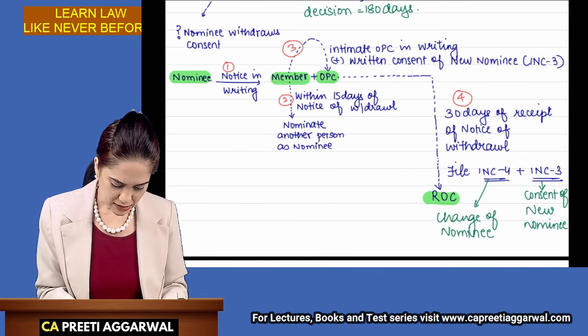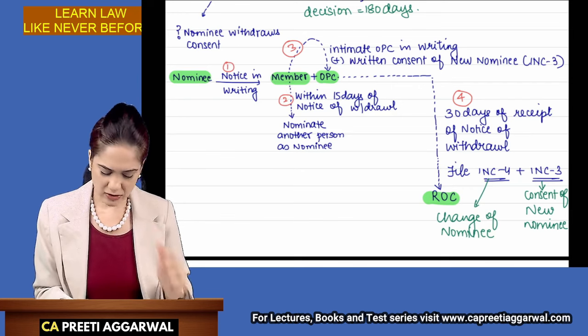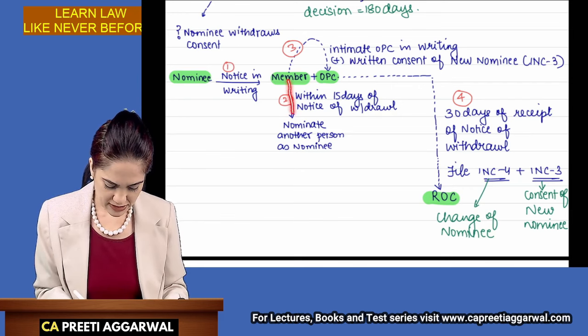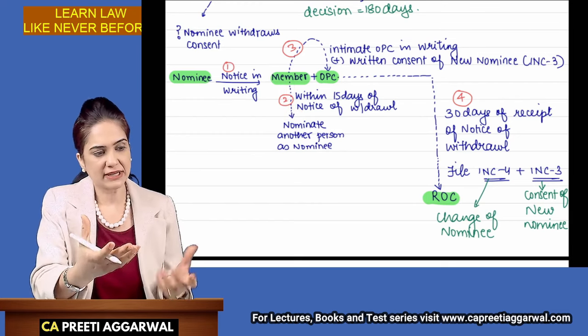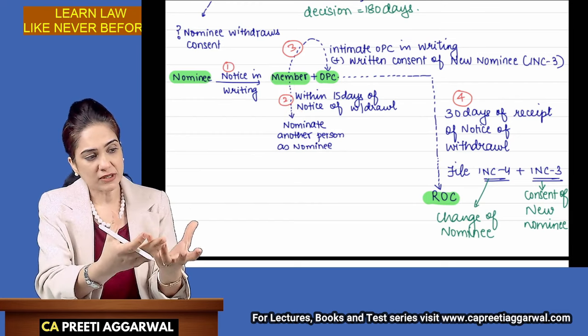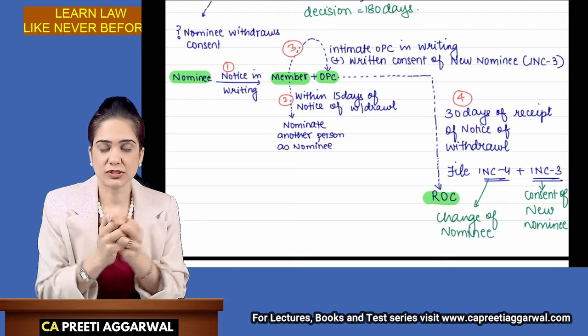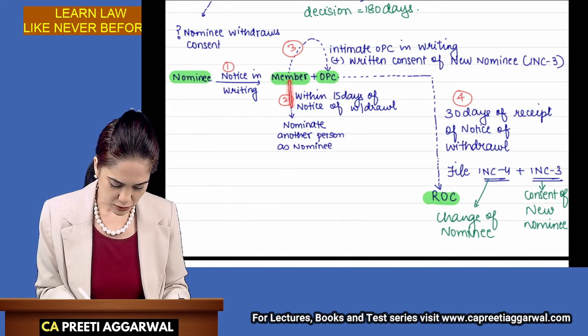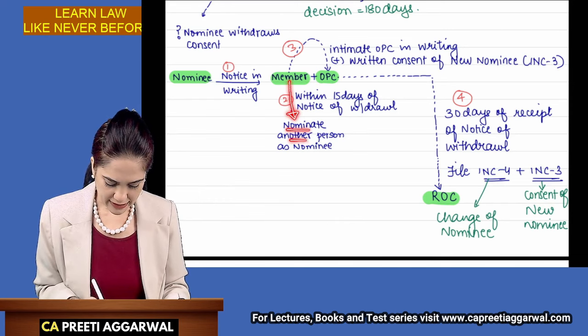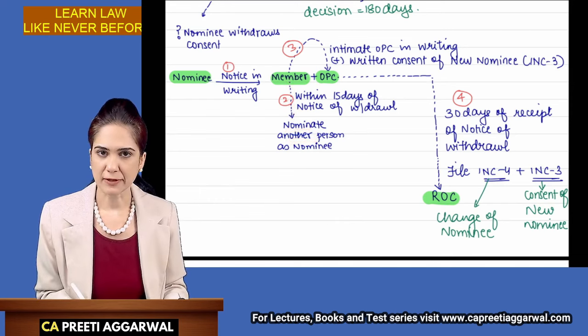The member shall, within 15 days from the notice of withdrawal, okay, within 15 days from the time he receives the notice of withdrawal, nominate another person as nominee.